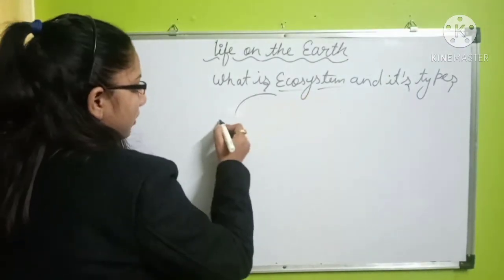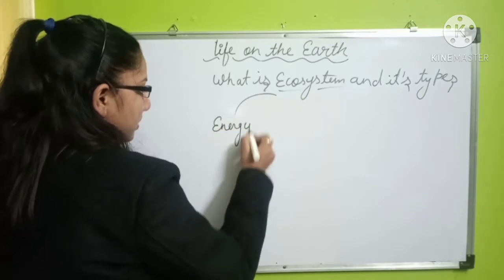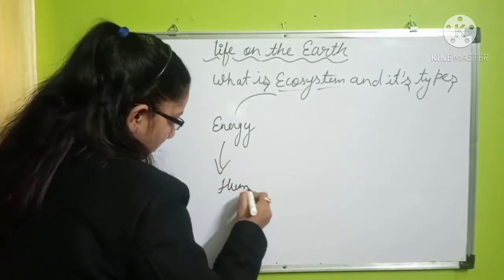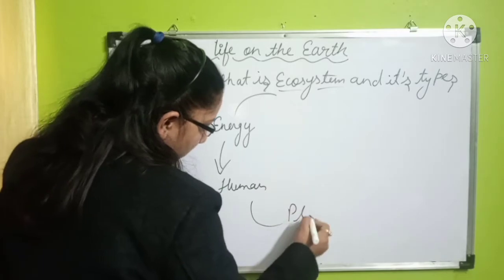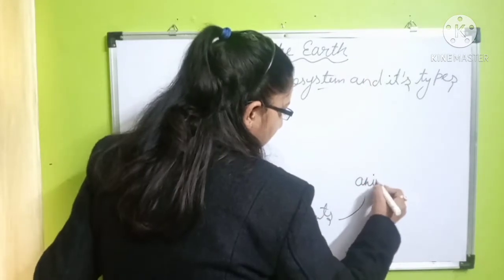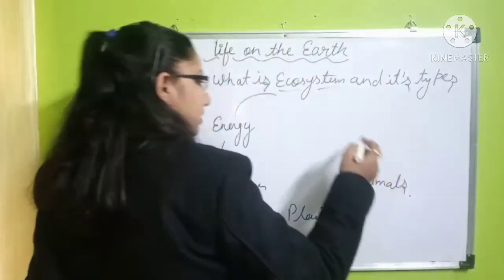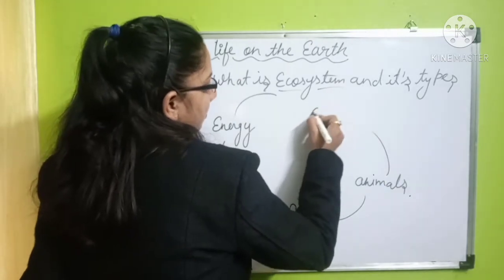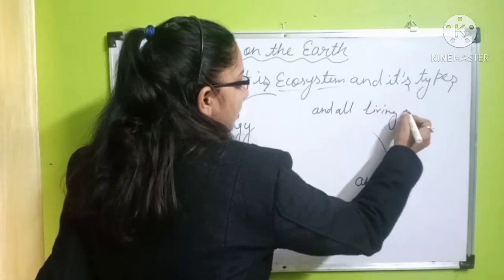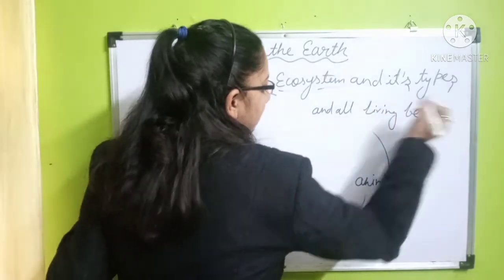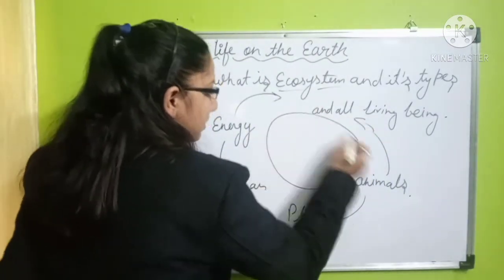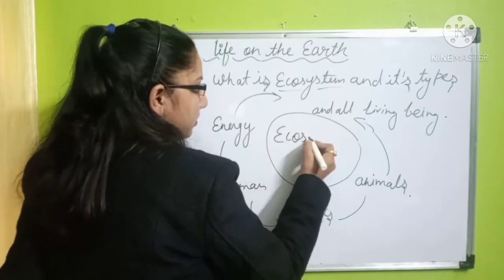Ecosystem is all kinds of energy. Okay, it is a kind of human, plants, animals, and all living beings are coming in the ecosystem. All of these, everything, is known as the ecosystem.